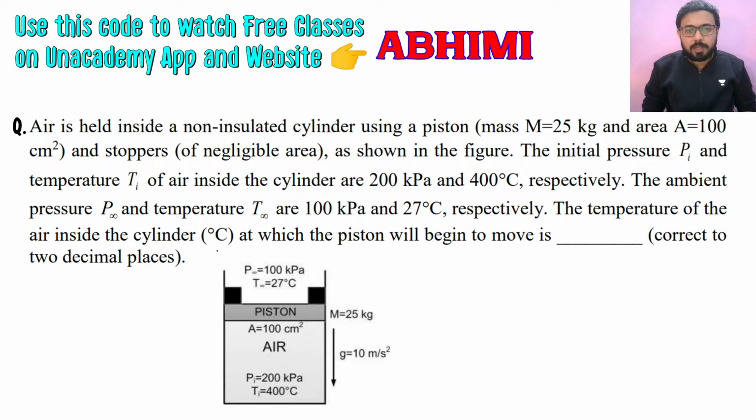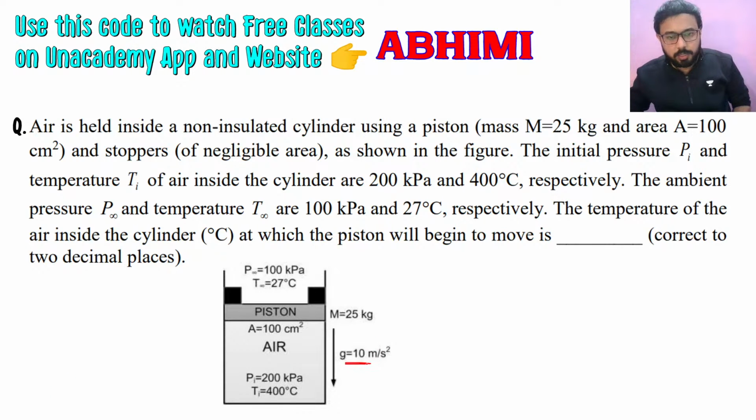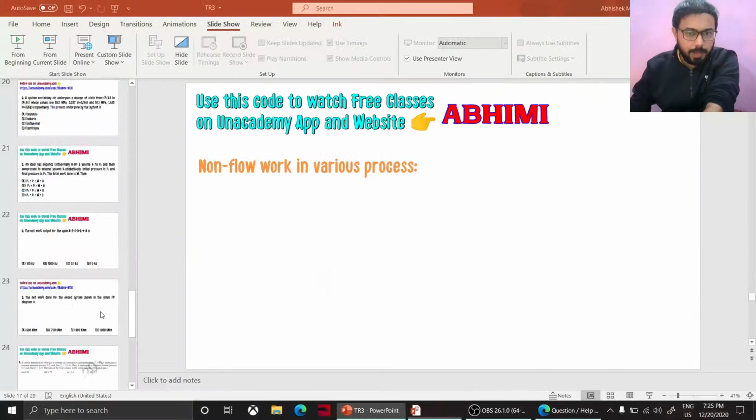Temperature of the air inside the cylinder at which the piston will begin to move is what we have to find in the question, and the figure is drawn in the bottom part of the slide here. You can see that this question is one of the best questions in GATE examination, because here there are multiple ways a student can make mistake. First, g is to be taken as 10, not your usual 9.81. The other thing, let us discuss while we do the question, because that will be a better way to do that. And let us do this solution in a blank slide here.